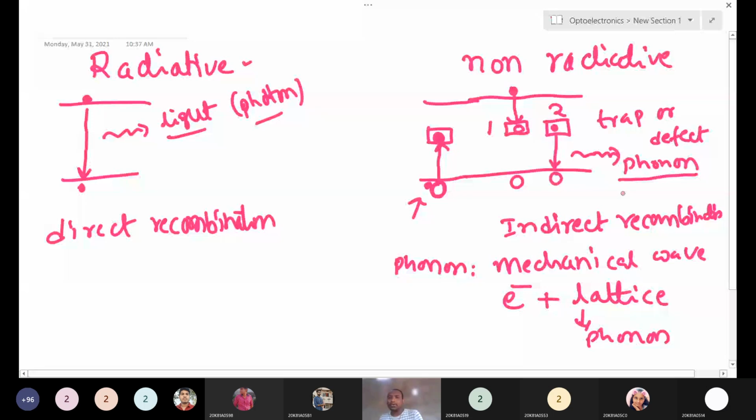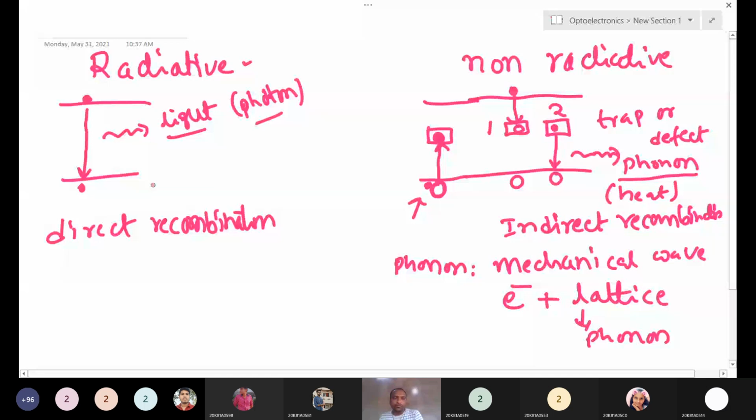This interacts with the lattice and phonon. This is the indirect recombination process. It is called non-radiative because here a photon is not emitted, a phonon is emitted, right? In radiative recombination, a photon is emitted when electrons recombine with holes.